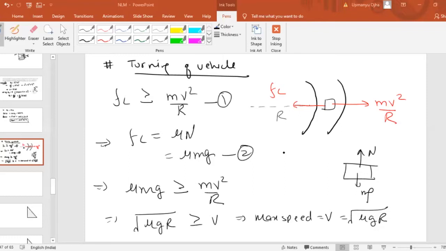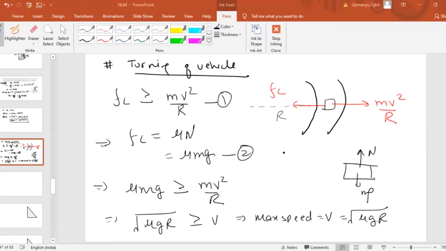If the value of the friction is less than limiting friction, then it is static friction. Whenever static friction is there, the static friction force will balance the mv square by r. Therefore the car will not slip while turning on the road.